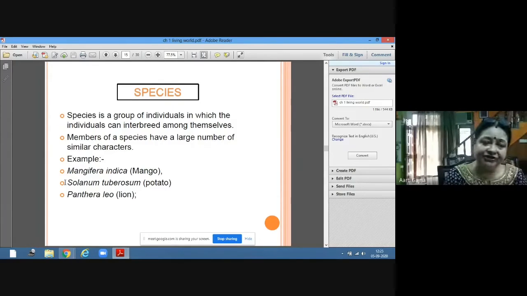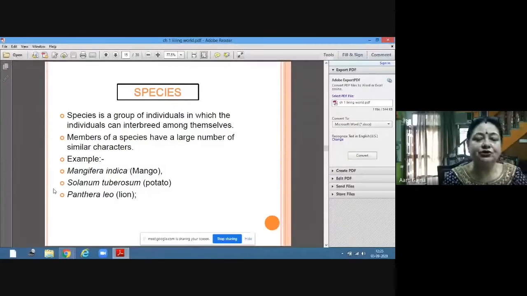Members of a species have a large number of similar characters. The largest number of similar characters you will find in species, because in genus also there are many species, but species is the taxonomic category where you will find the maximum number of similarities. And what are the examples?